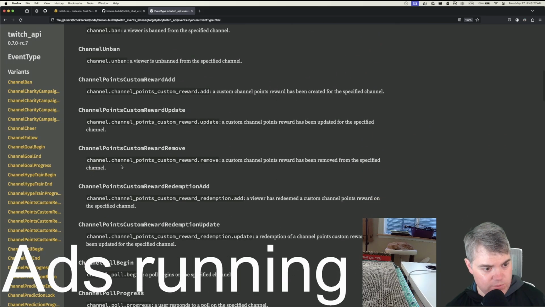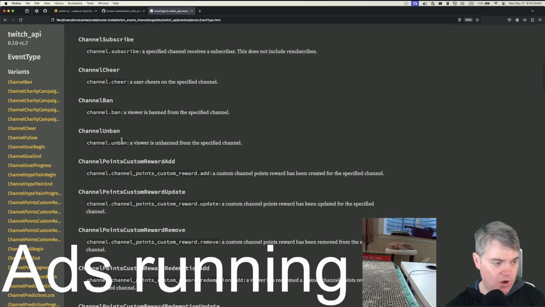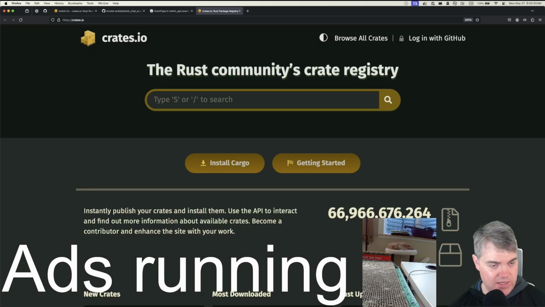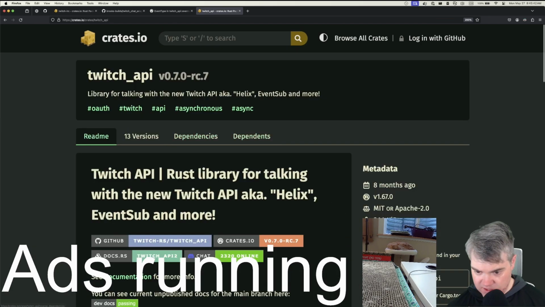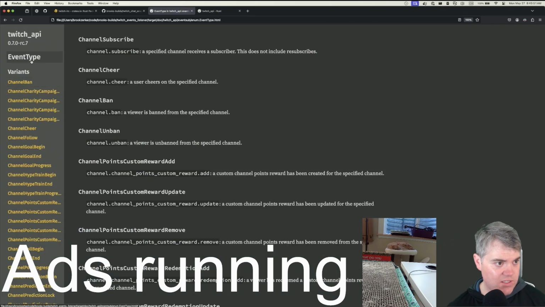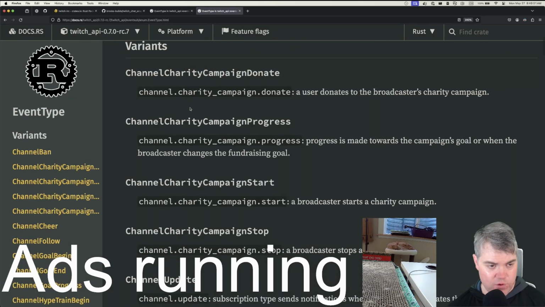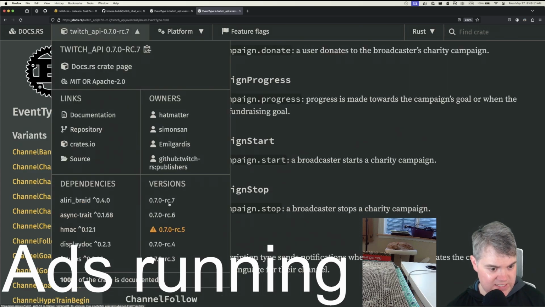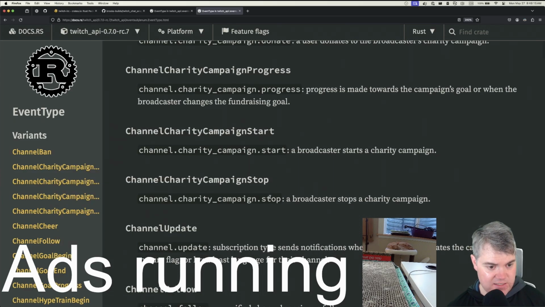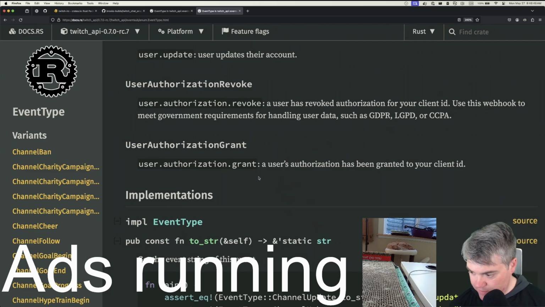Wait, will this not show me because I don't have the feature open? Oh, okay. I probably have to go to create Twitch API and go to the documentation here. And what was this called? This was event type. Well, there's only 41. Let's see, 0.7.0 release candidate 7. Okay, we're on the latest. Yeah, I'm not seeing anything about Twitch chat messages here.